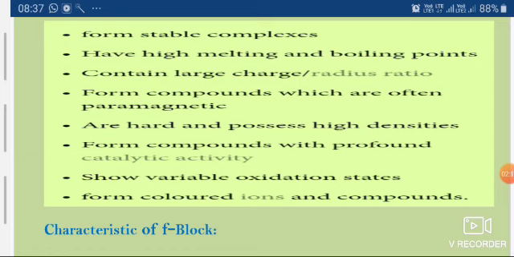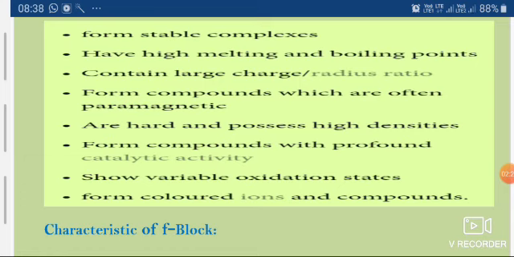It means all the metal elements of the D block are metallic in nature. They have luster, ductility, malleability. They have high tensile strength. Then they have high melting and boiling points.